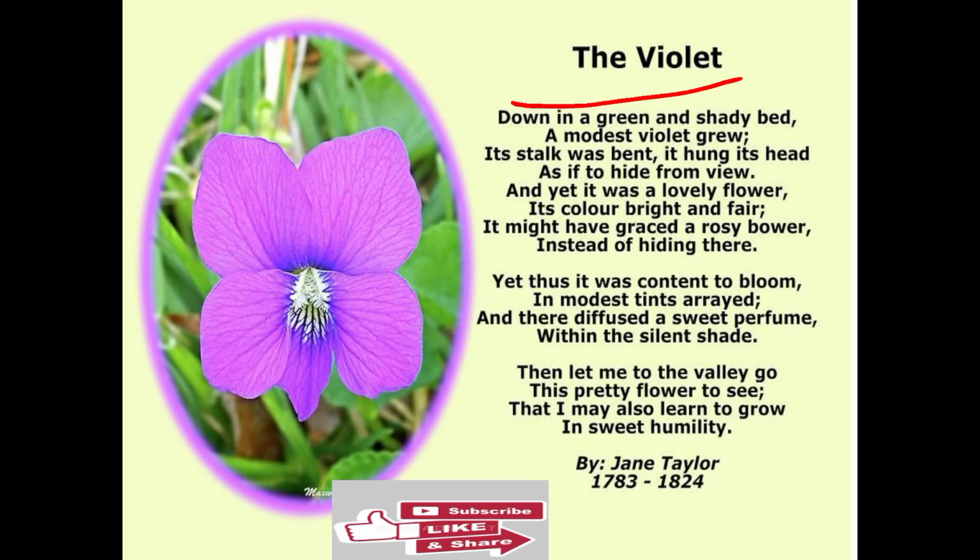Then let me to the valley go, this pretty flower to see, that I may also learn to grow in sweet humility. So the poet is telling that I'm also curious, I'm eager to go there. Then let me to the valley. So this is the region of the valley where this flower is. The poet is thinking to go there, so that he or she can look there also, and see how beautiful it is. So that I may also learn to grow in sweet humility.